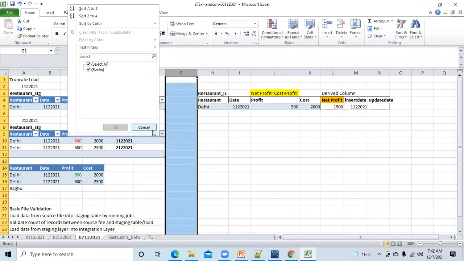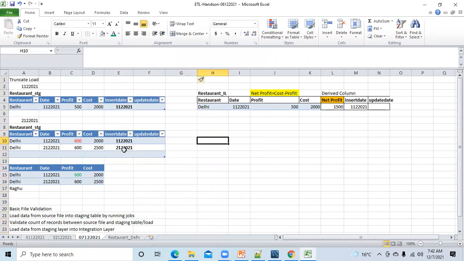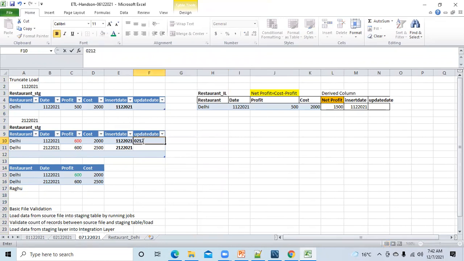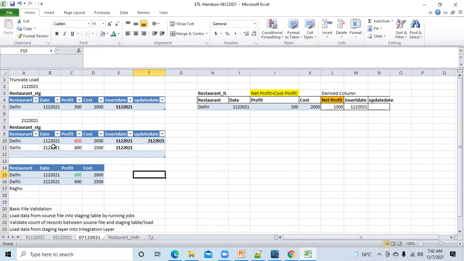Fine. So any question so far? Is this clear or not? Okay, now this is the one. Now we have seen that this was the source file and the data in staging is this. So let's keep it here.